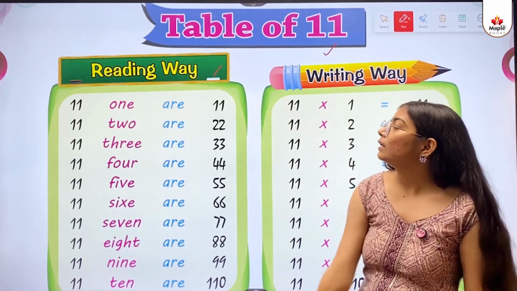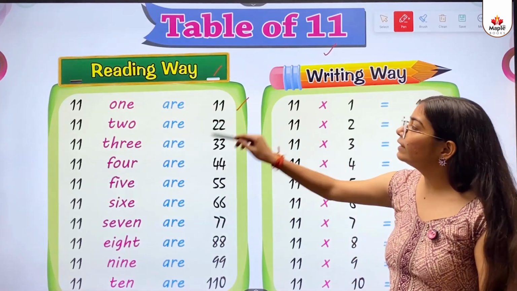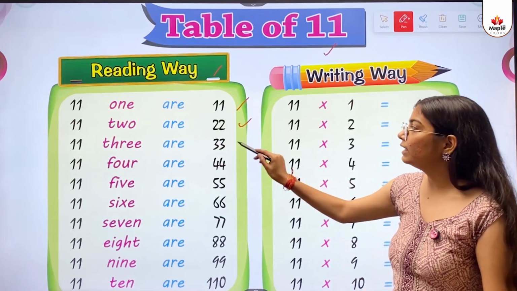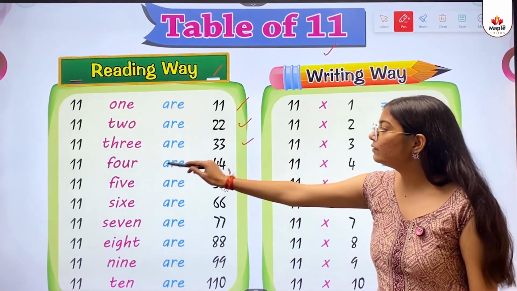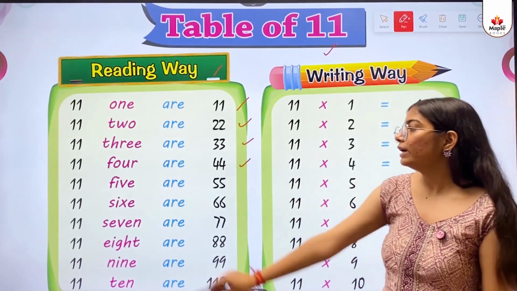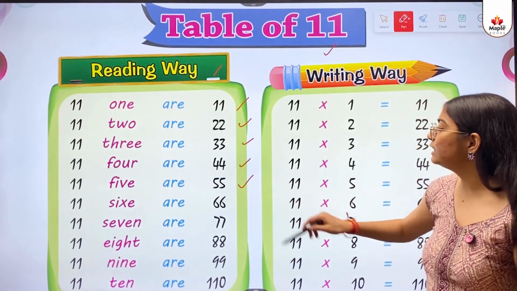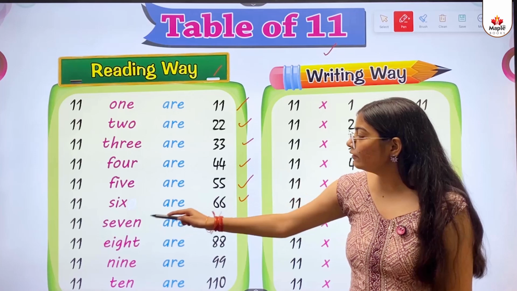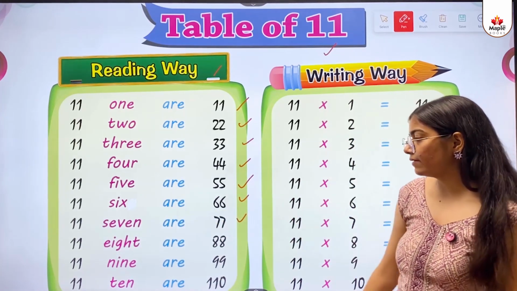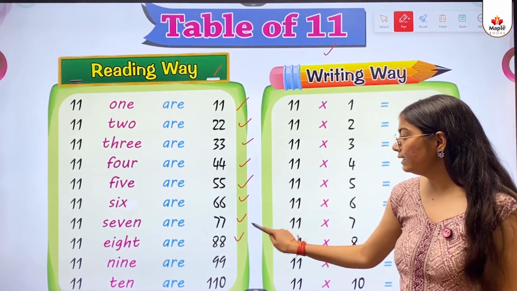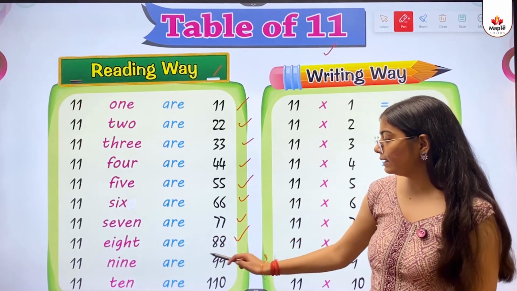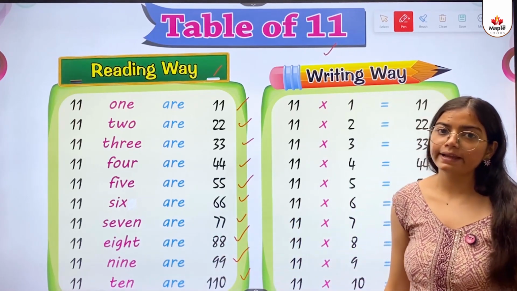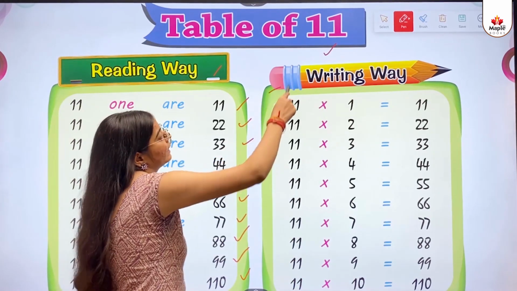Reading way. 11 1s are 11. 11 2s are 22. 11 3s are 33. 11 4s are 44. 11 5s are 55. 11 6s are 66. 11 7s are 77. 11 8s are 88. 11 9s are 99. 11 10s are 110. Writing way.